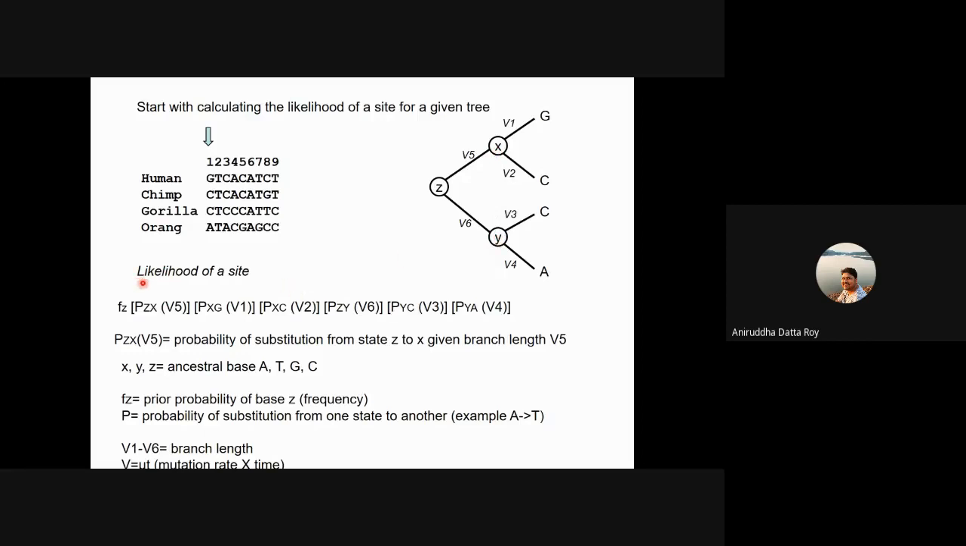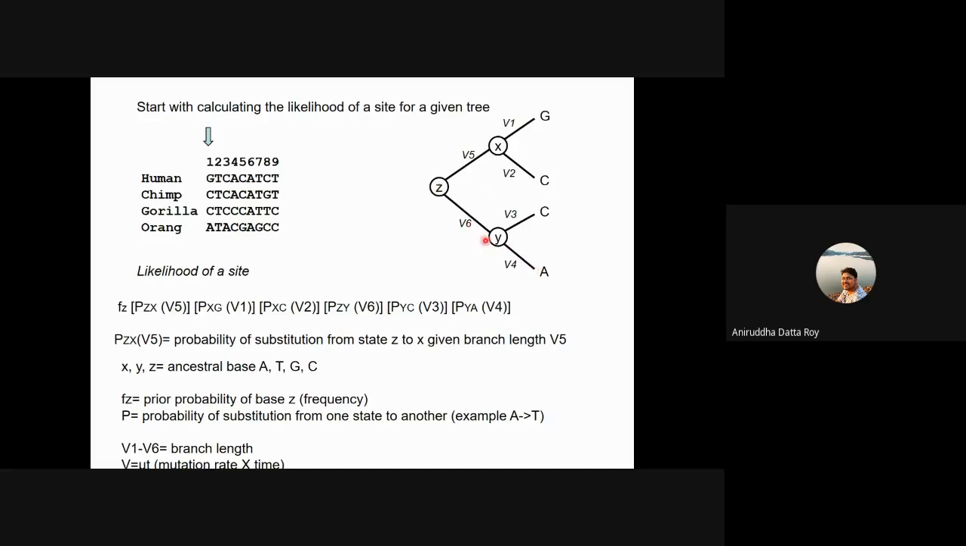Okay, so the likelihood of a site, let's say this site, is the prior probability times the probability of change from Z to an X given V5, times the probability of change from an X to a G given V1, times the probability of change from an X to a C given V2. So now you're finished with this side, and similarly, you do it for the other side also, right?